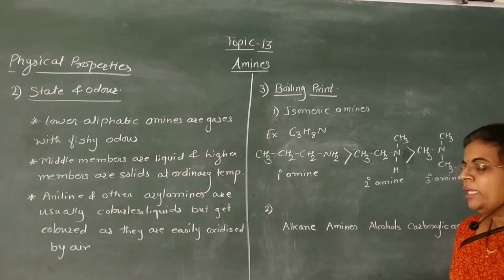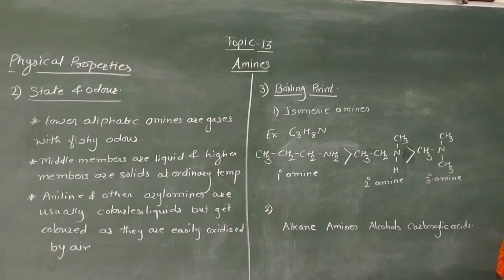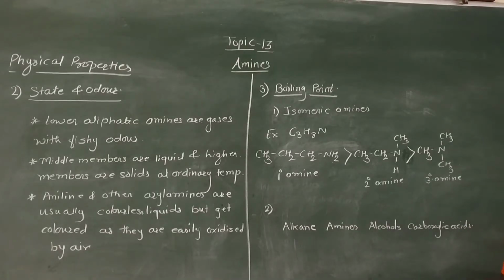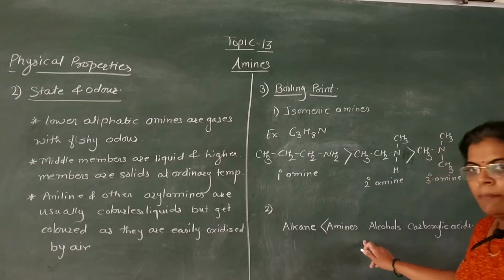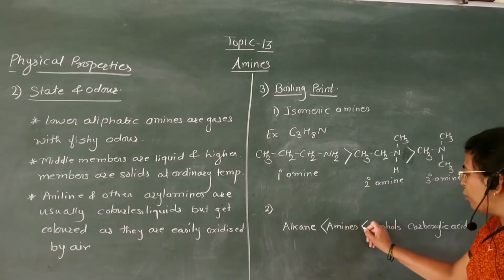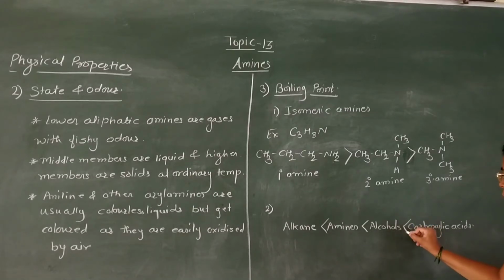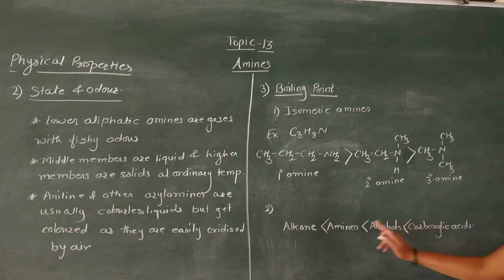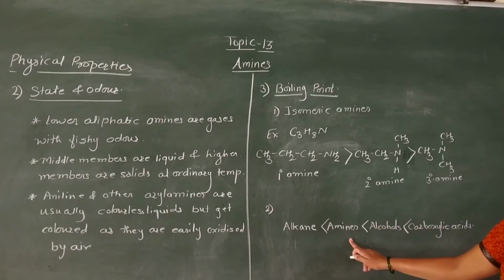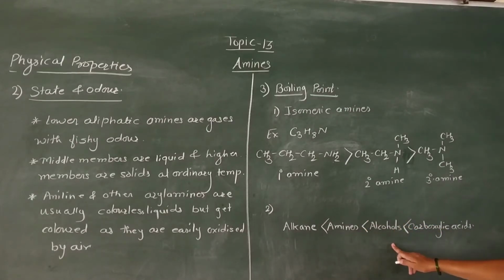Now we are going to see the next point. We are going to compare the boiling points of amines with alkanes, alcohols and carboxylic acids. Alkanes have lower boiling points than amines, amines have lower boiling points than alcohols, and alcohols have lower boiling points than carboxylic acids. That is, amines have lower boiling points than the corresponding alcohols and carboxylic acids.